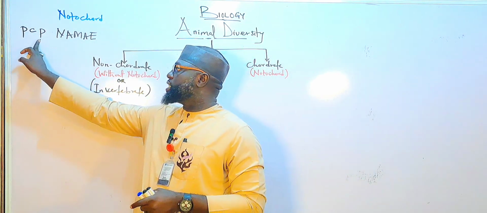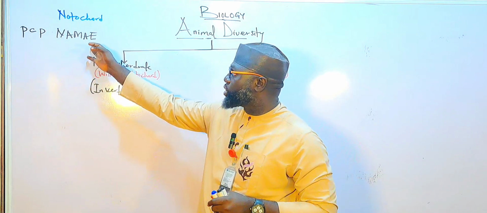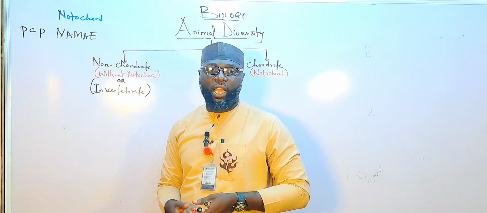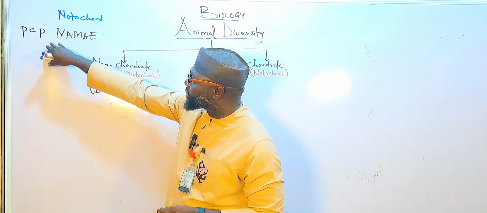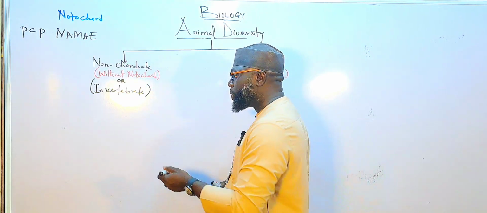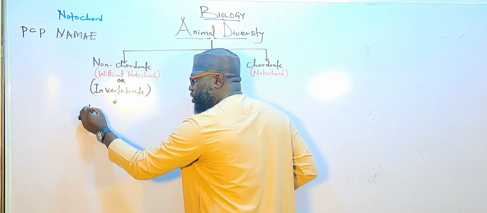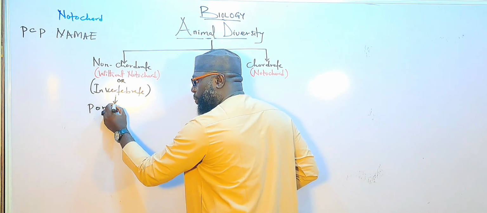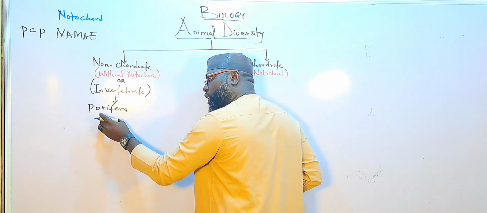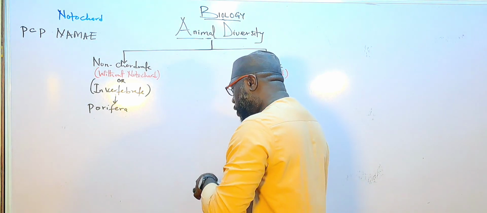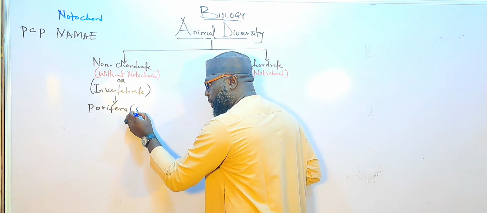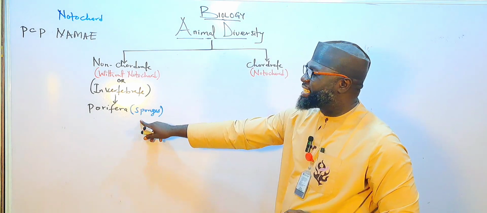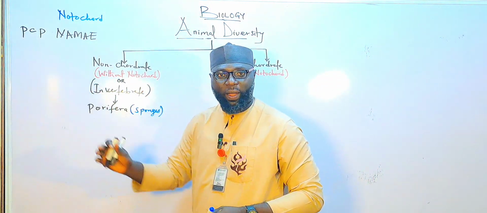So the first P is the simplest one. The E is for the most complex one. The first P is Porifera, where the E represents Echinodermata. So let us write them according to their complexity. The first P here is known as Porifera. We can also call Porifera sponges. So the Porifera is the simplest invertebrate animal.